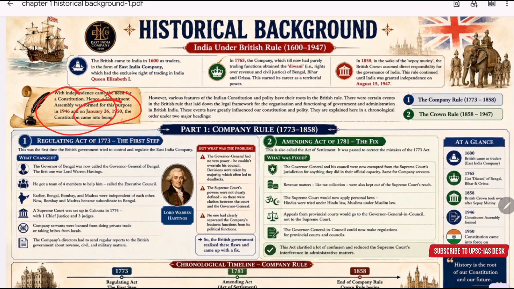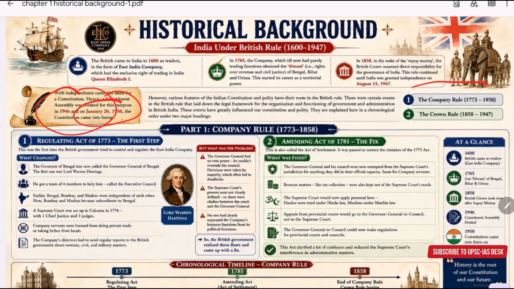But here's the thing: many features of our constitution and political system actually came from British rule. Over the years, the British passed many acts that shaped how India was governed, and these acts are the foundation of our constitutional history. To understand this, we can easily divide the entire journey into two major phases.